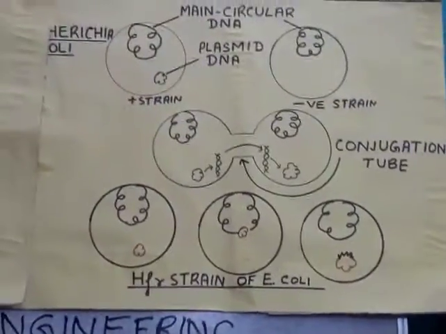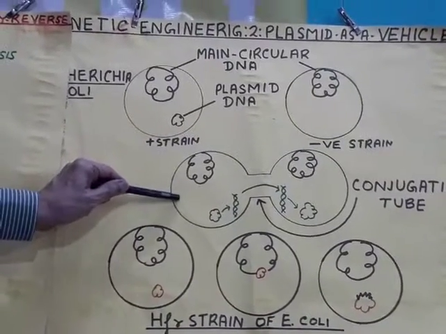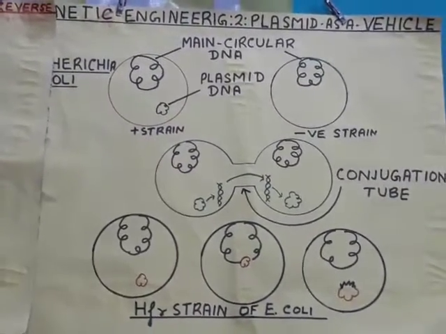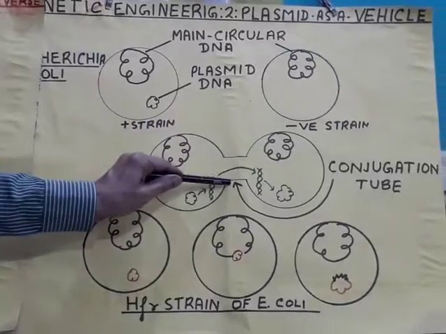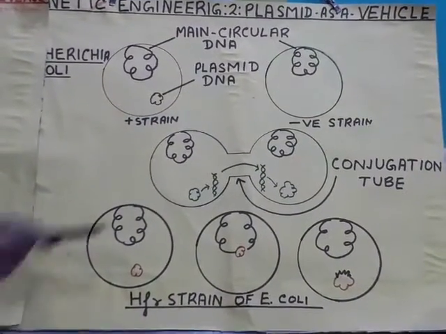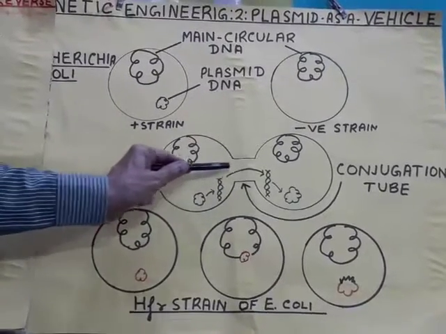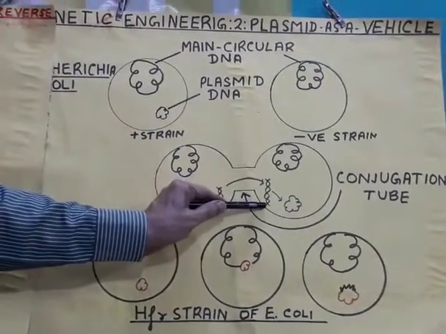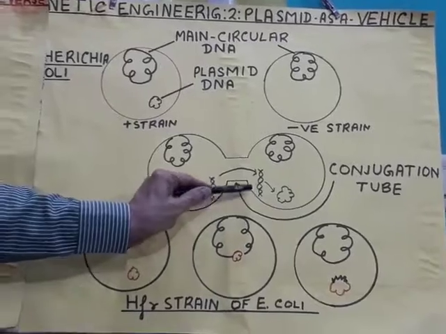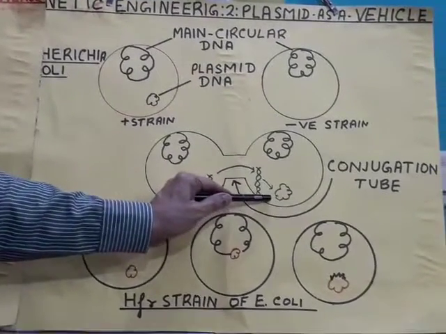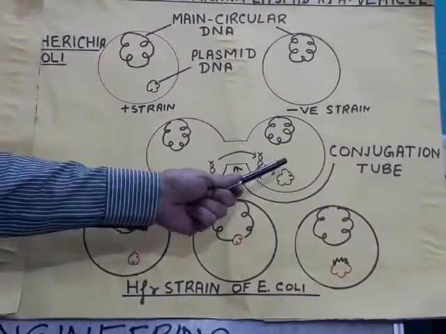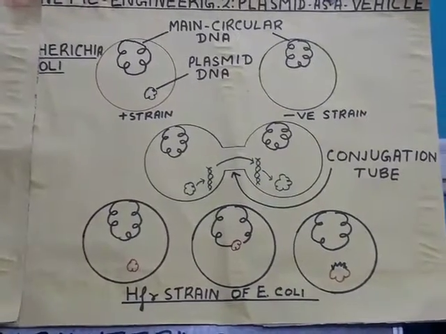So what happens during sexual reproduction? In between the cell of a plus strain and a minus strain, a conjugation tube is formed. And this plasmid DNA makes a copy of itself. It travels through this conjugation tube, reaches the cell of the minus strain, and then it folds to form the plasmid DNA. Now this cell of the minus strain is changed into a plus strain cell.